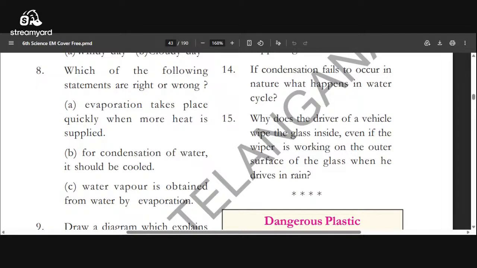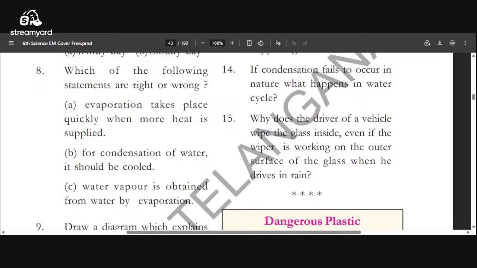Because of the engine heat and because we breathe out air, hot air is there. When that hot air contacts the cool glass, the water vapor changes into small water drops, and it makes the glass unclear.